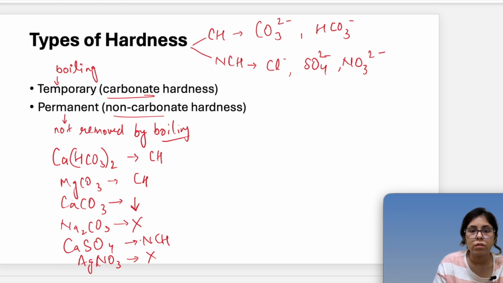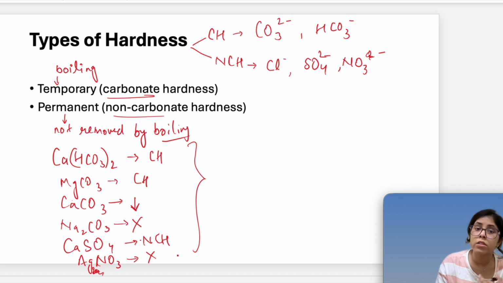Nitrate is single as well, so AgNO3, and silver is also a univalent cation. This is how we understand which is carbonate hardness, which is non-carbonate hardness, and which are univalent cations and which are multivalent cations.